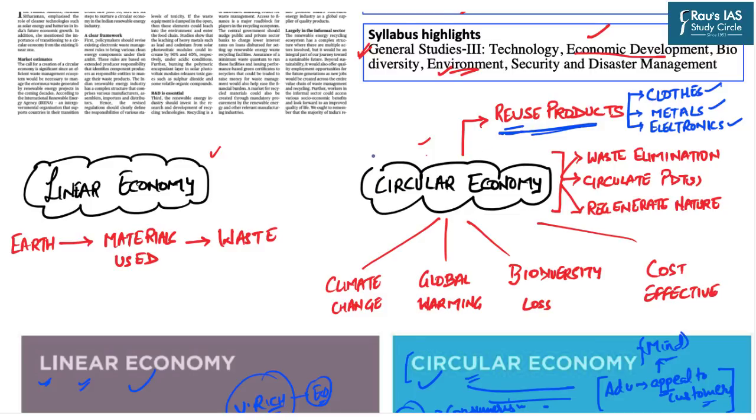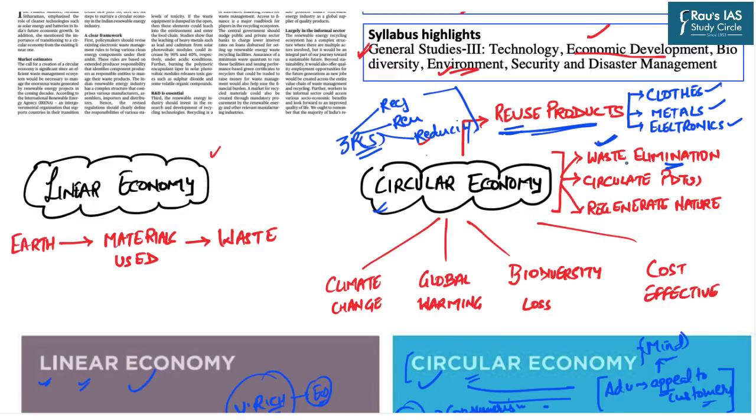You all must be aware of the concept of the 3 R's. Now, what are these 3 R's? The 3 R's are recycling, reusing, and reducing. So, all these three are the principles of circular economy. And that is why the circular economy helps to eliminate waste generation.